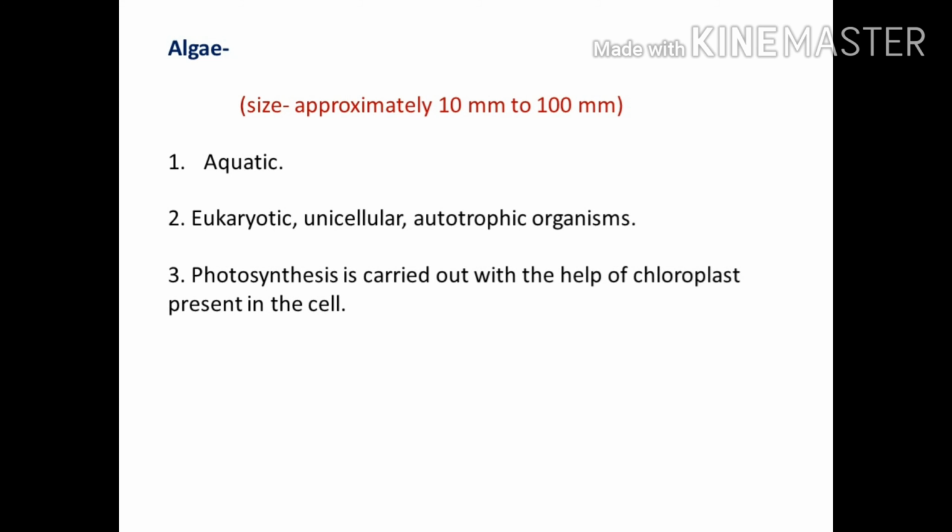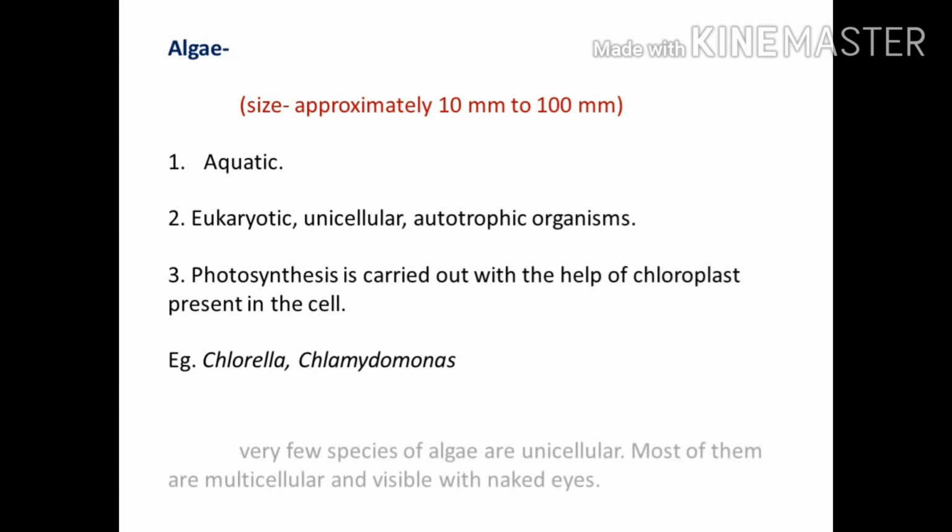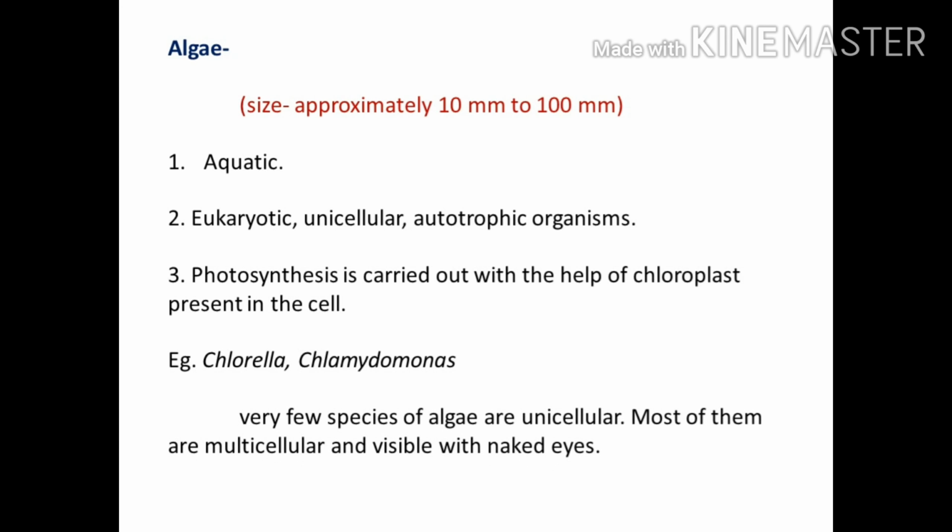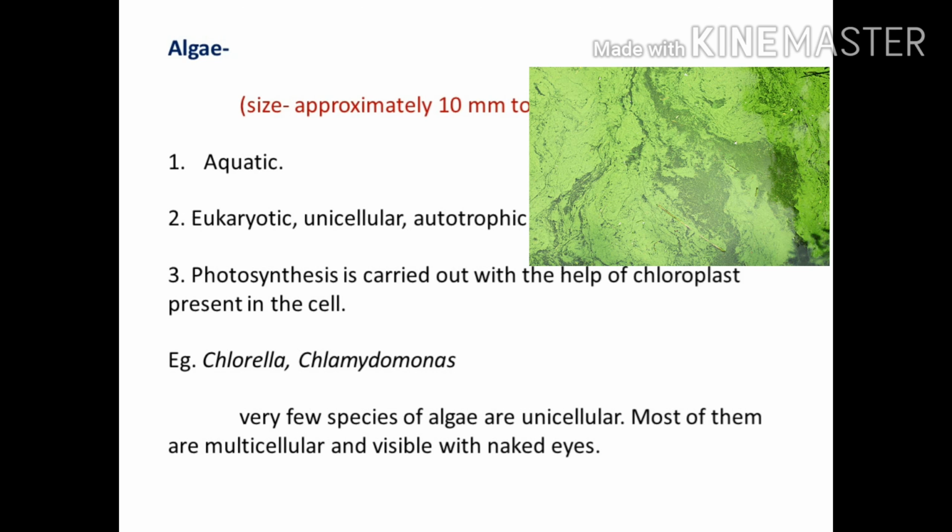Photosynthesis is carried out with the help of chloroplast, which is present in the cell of algae. That's why they are autotrophic. For example, Chlorella, Chlamydomonas. Very few species of algae are unicellular. Most of them are multicellular and visible with naked eyes. We can observe them in wet or damp places around us.